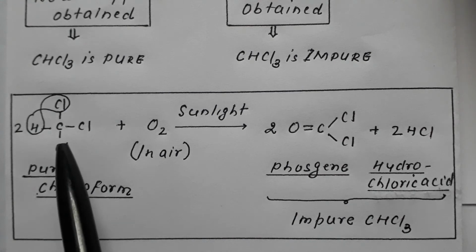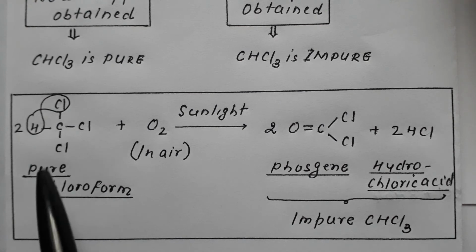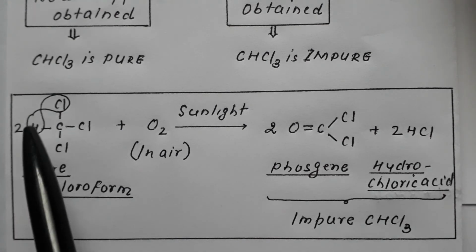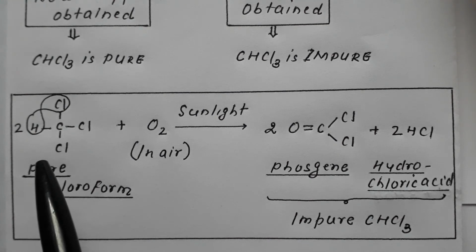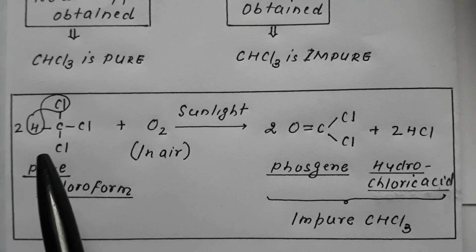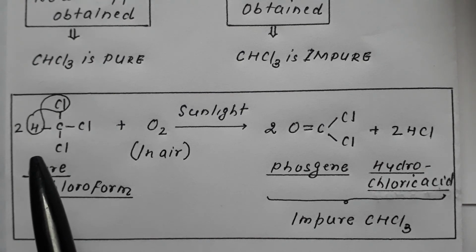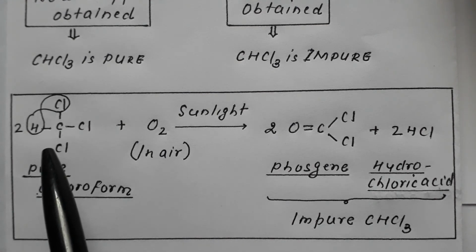Now in case of pure chloroform, CHCl3, none of the Cl is ionizable. Hence there is no chloride in the system. Therefore when we add AgNO3, there is no reaction between pure chloroform and AgNO3, hence no precipitate is formed.